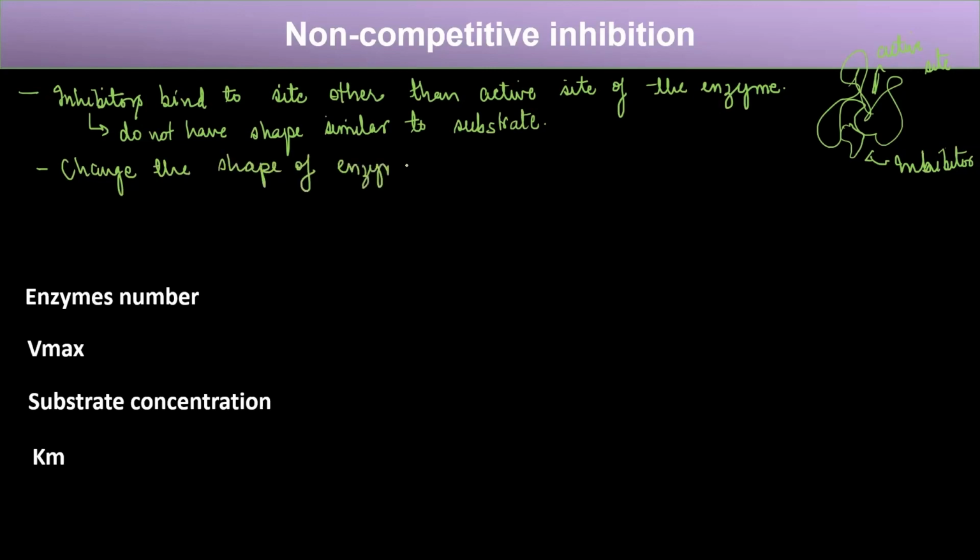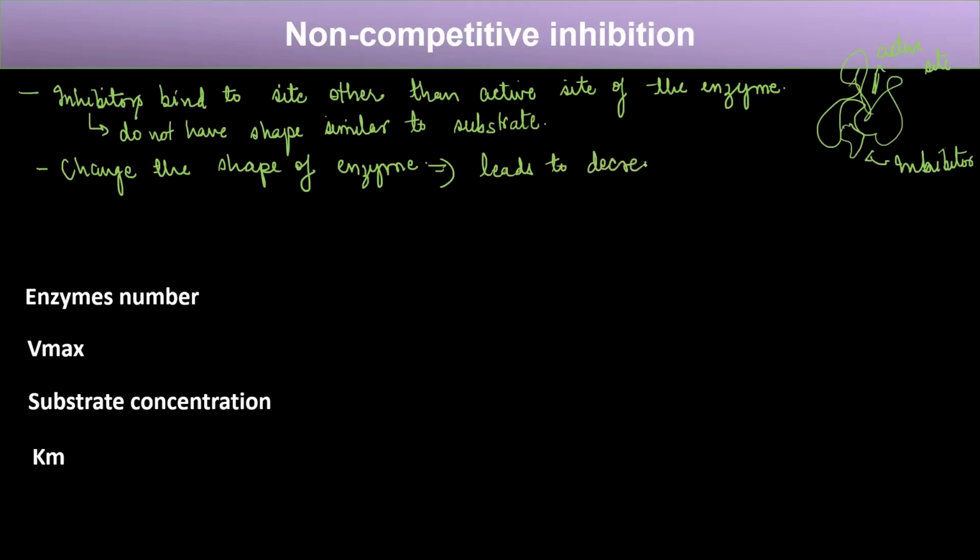Okay, because it is a property of the enzyme. When anything binds to the enzyme, it changes its shape, and this change can be either positive or negative. The positive change happens when the substrate binds to it, and the negative impact will be when the inhibitor binds to it. So if anything binds to the enzyme, it will cause a change in the shape of the enzyme. In this case, the inhibitor binds and causes a change in the shape of the enzyme, but this change is not positive.